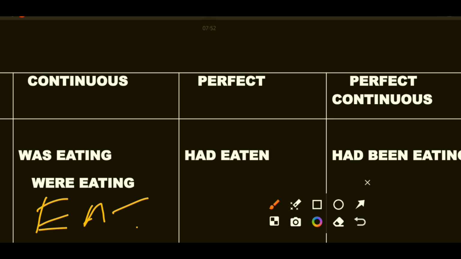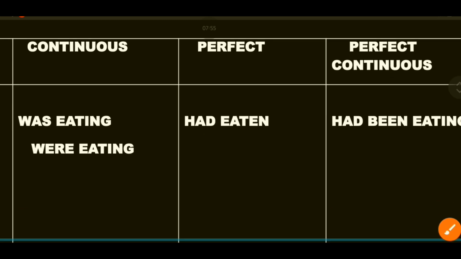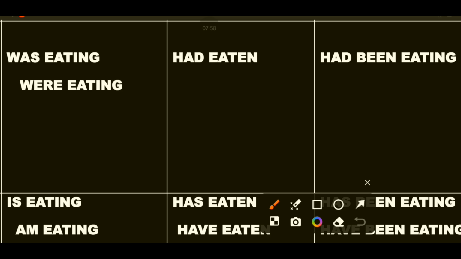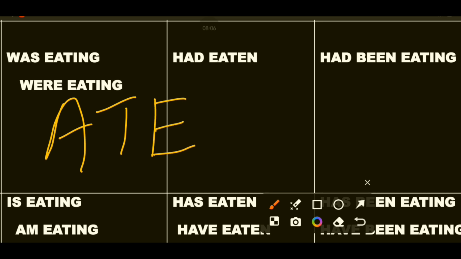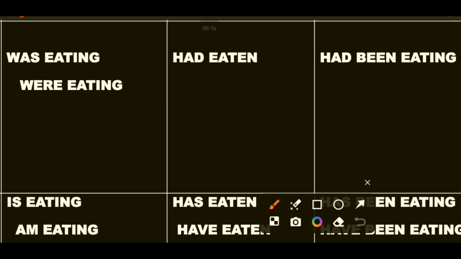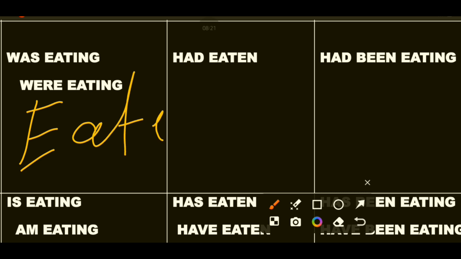Ate, A-T-E, is the second form, which I generally write as V2. The third form of the verb eat will be eaten, E-A-T-E-N. This is V3, also referred to as past participle.